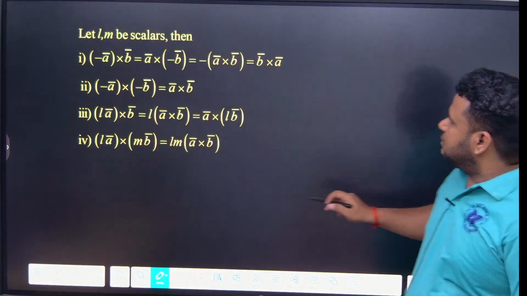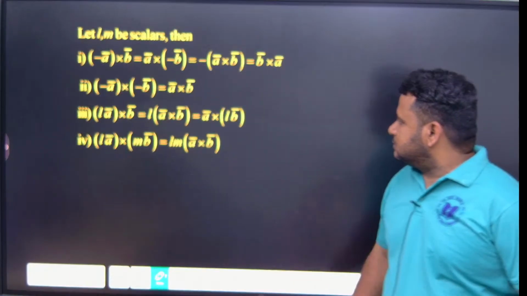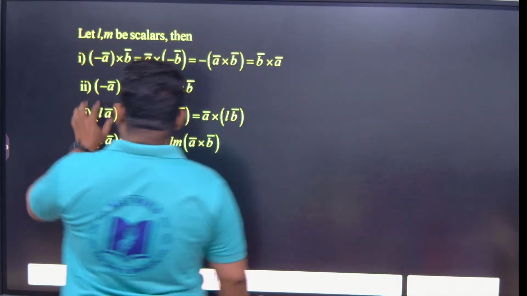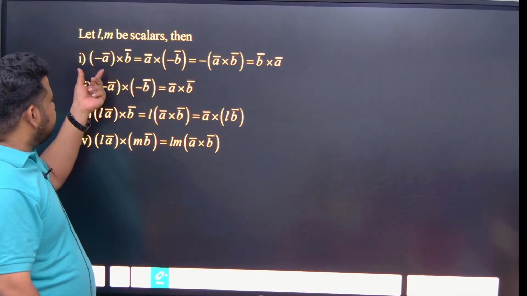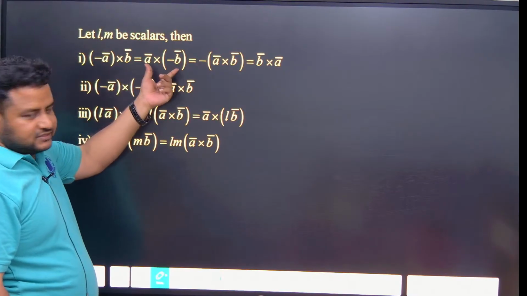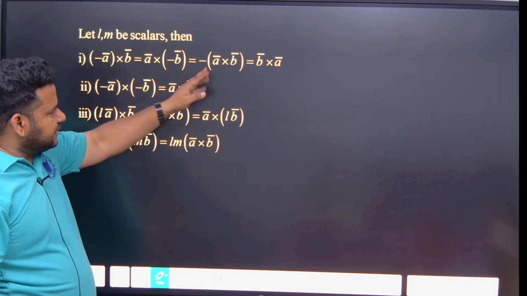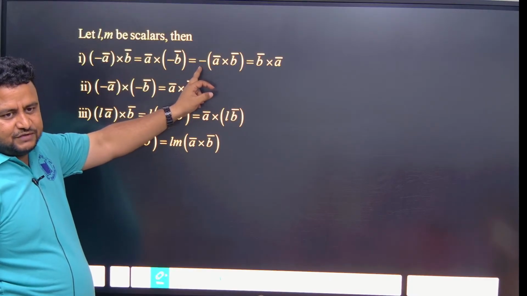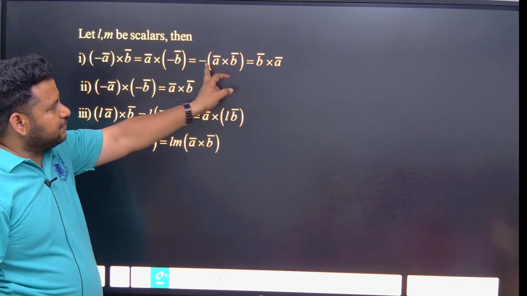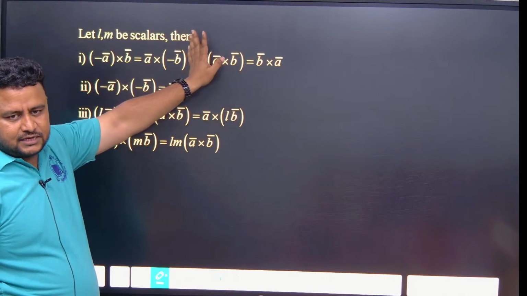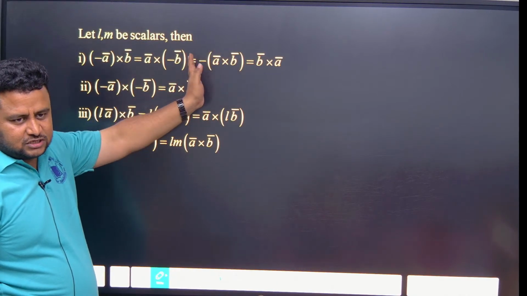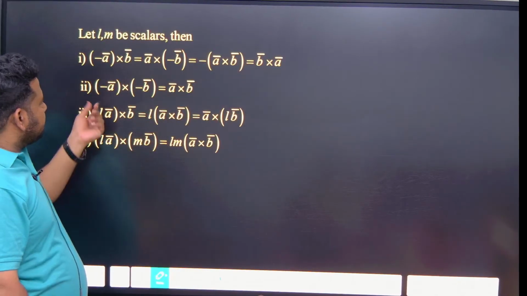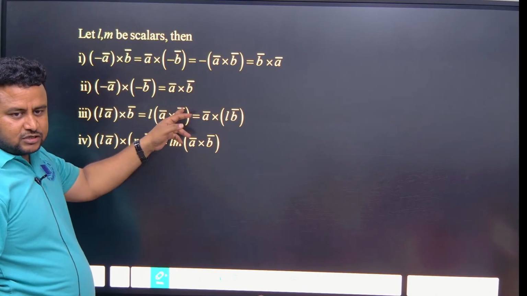So this we forgot. Let L and M be scalars. Minus vector A into B, A into minus of this, so minus you can take totally outside: minus A cross B. This minus A cross B, if I reverse it, it will become B cross A, minus into minus will become plus. Correct, Bhavani? So minus A cross B I can write as B cross A. Minus into minus will become plus A cross B.